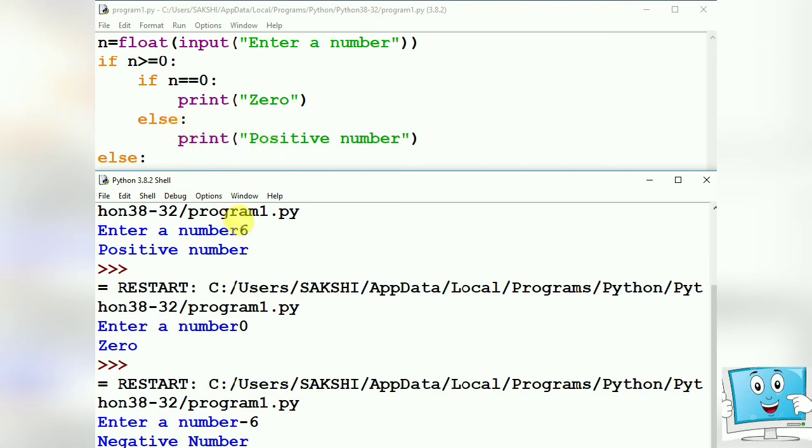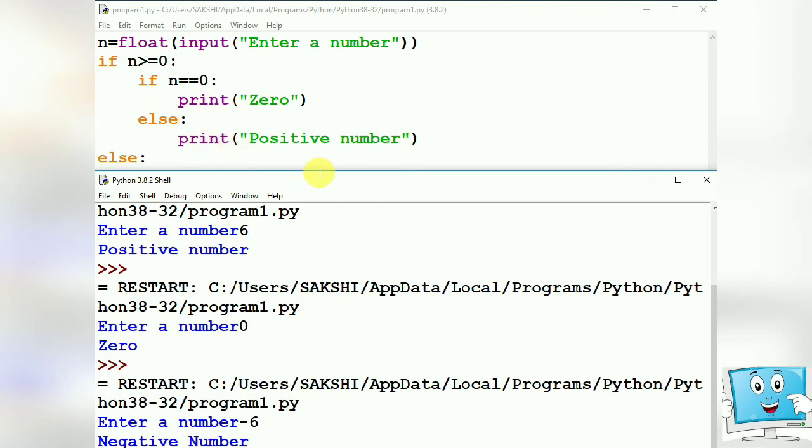Next time we have given the input as 0. So again it will start execution from the first line. Is 0 greater than or equal to 0? Yes, it is equal to 0. Then it will come to the inside part. Is 0 equal to 0? Yes, it is equal to 0. The condition is true. So it will print 0. There is no need to go to this else part.